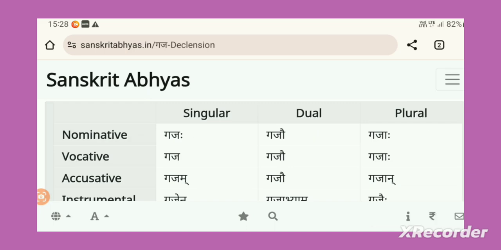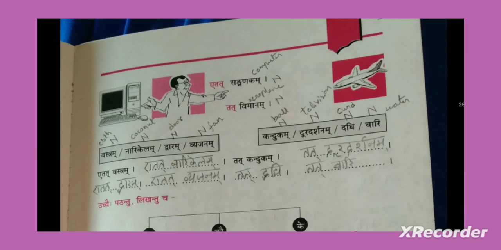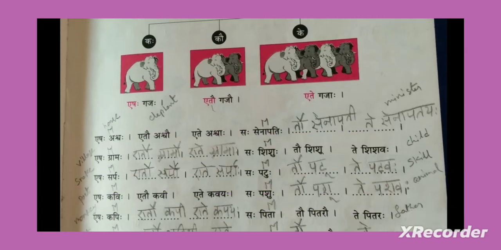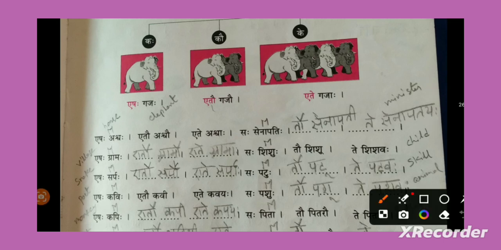Now create the sentence. You got the forms of Gajaha also and Yeshaha also. So you got everything, right? Now add it in a sentence. Yeshaha Gajaha, club both: this 1 elephant. Yetau Gajau: these 2 elephants, dual form. Yete Gajaha: these multiple elephants. Like this, you need to fill the entire exercise.